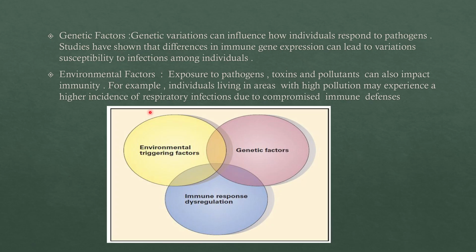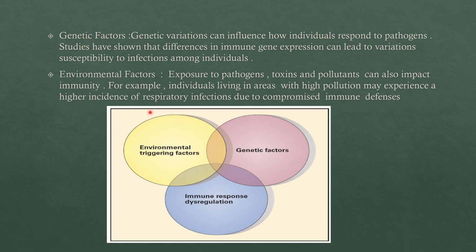Okay, so that is the environmental factors. Most of the environmental factors will make your immunity less. You would also have heard that people who live in cities have less immunity compared to people who live in villages or in the natural environment, because the natural environment is made of nature.